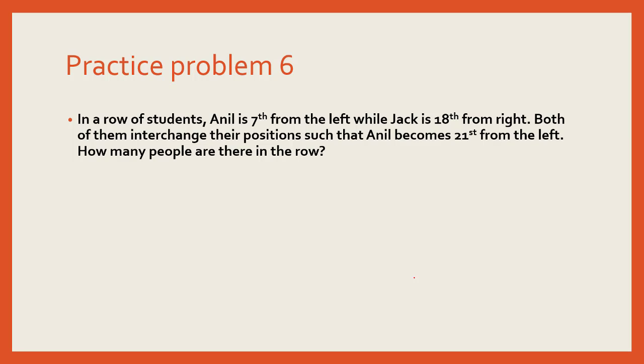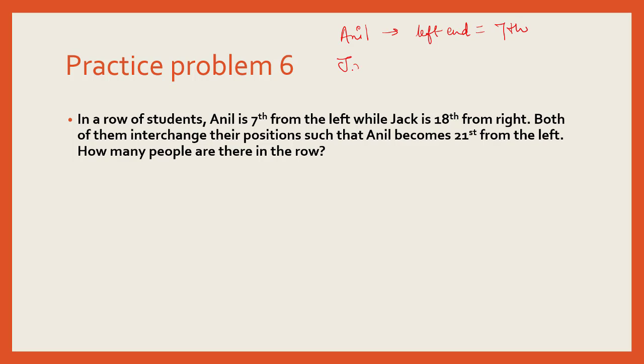Practice problem 6. Here you can see data has been given about 2 students. In a row of students, Anil is 7th from left while Jack is 18th from the right. Both of them interchange their positions such that Anil becomes 21st from left. How many people are there in the row? So the data given to us is Anil from the left end, his position is 7th.